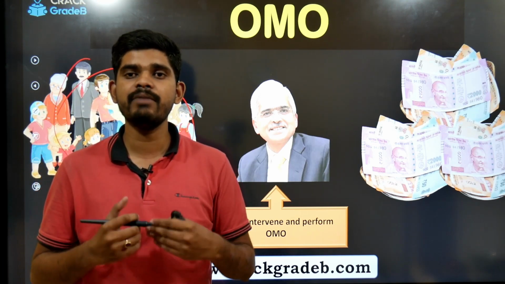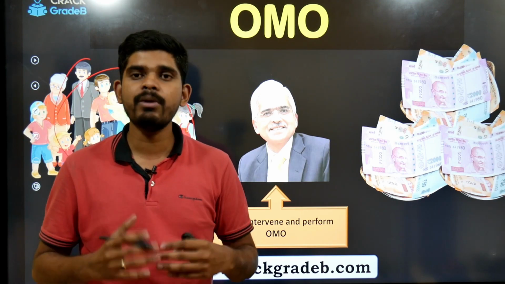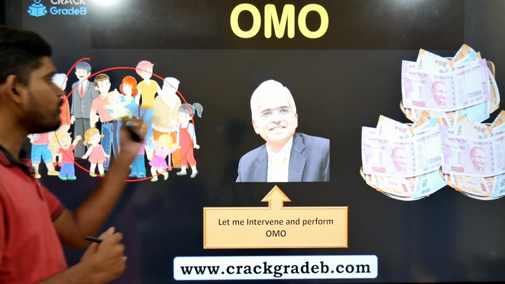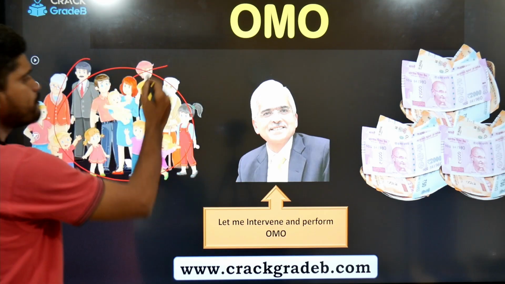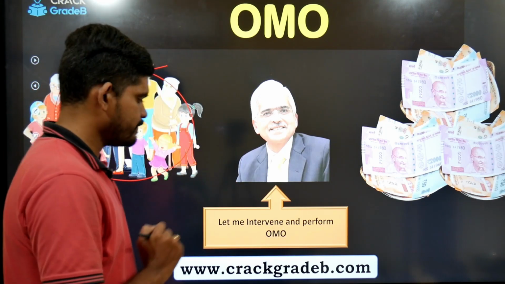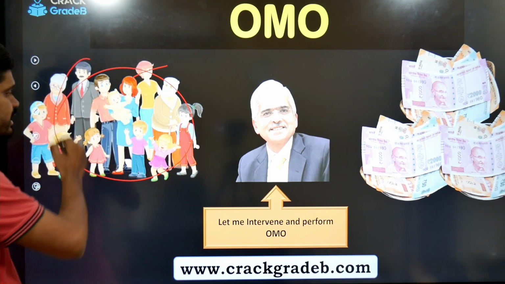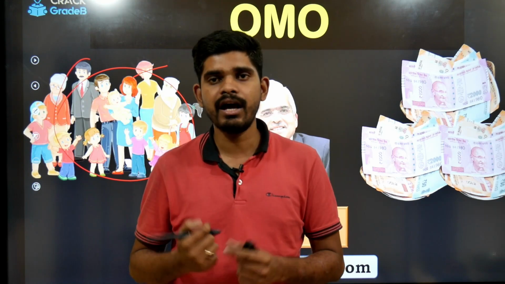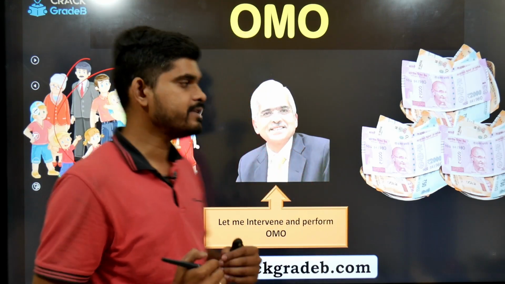But if you see him as a normal person, he at his personal level is also under the general public. So if the liquidity, the money supply, or the cash in hand is less,